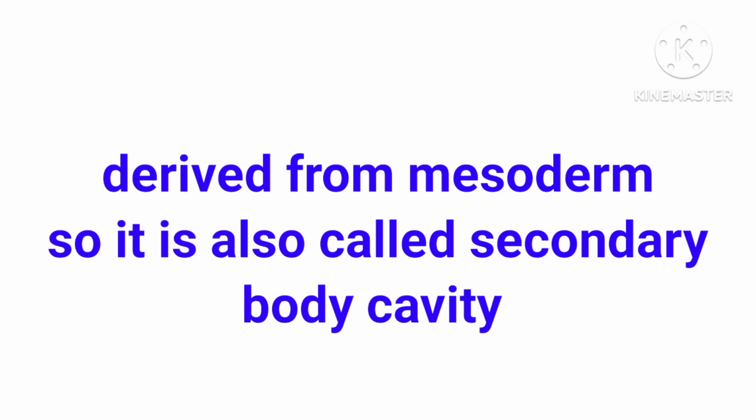So it is also called secondary body cavity. Secondary body cavity means during the embryonic development of the eucoelomid, the blastocele is replaced by true coelom derived from the mesoderm. So the true coelom is also called secondary body cavity.